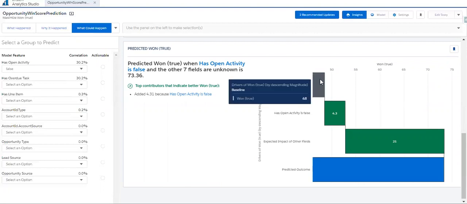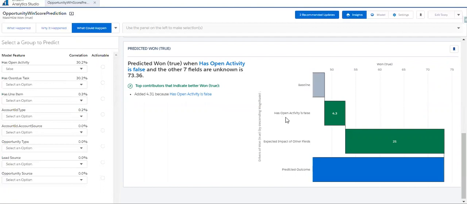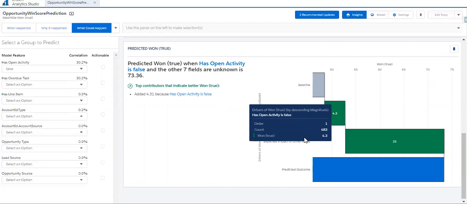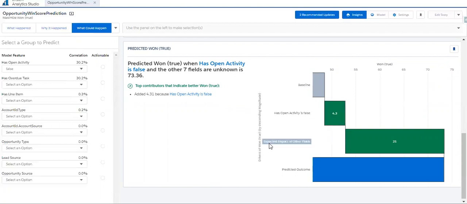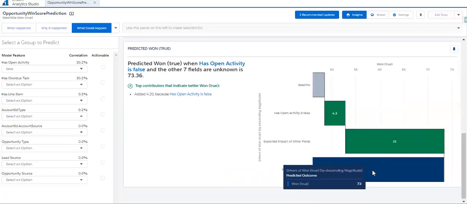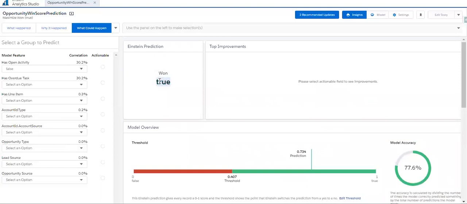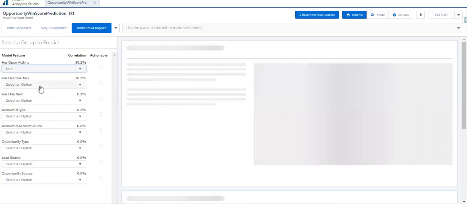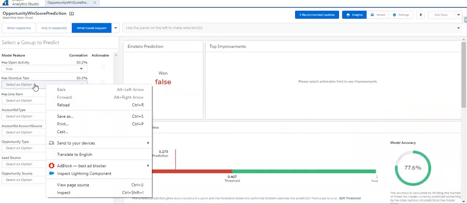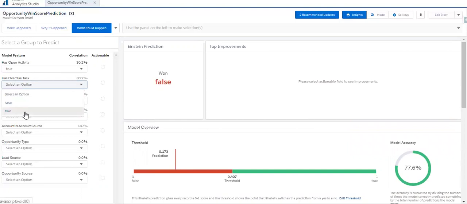Baseline, on average 48% of the opportunities will win, but since has open activities false is present, 4.3% is added extra. Again, the expected impact of other fields is 21%, so in total it has 77% chance to win. That's why it is telling this opportunity will win. Let's try by putting some other values. Has open activity is true, and has overdue task is true.